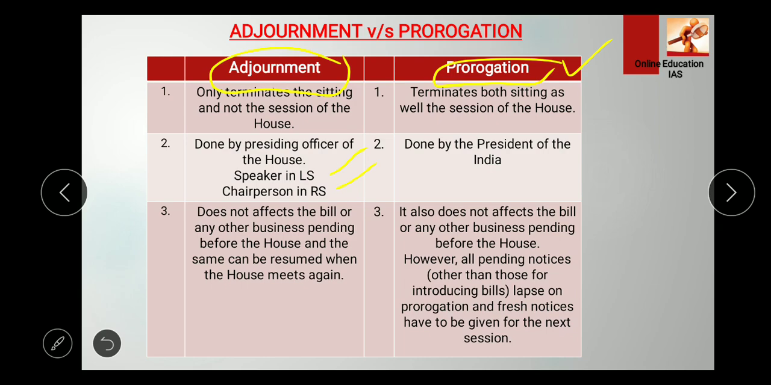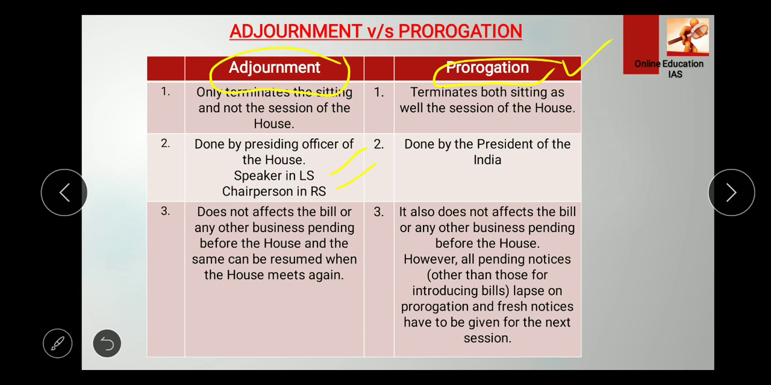So this also you need to remember, right? Because mostly when options are given, only the presiding officer is mentioned, not the speaker or chairperson. So you need to remember that the speaker in Lok Sabha and chairperson in Rajya Sabha are regarded as the presiding officers. Okay, and the president can also prorogue the house while in session. So both have the power, the presiding officer as well as the president.